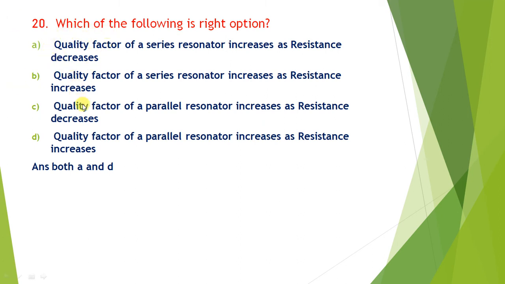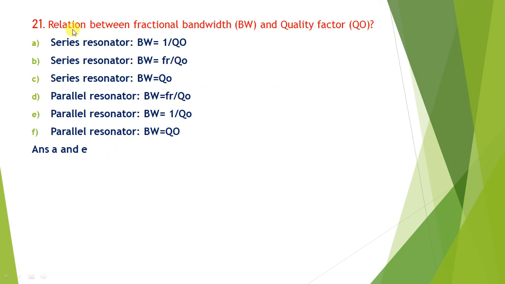But in the case of parallel resonance, quality factor is proportional to R. So R increases, Q increases; R decreases, Q decreases. So that is satisfied by options A and D. Quality factor for a series resonance circuit increases if resistance is decreased, and quality factor of a parallel resonance circuit increases if resistance is increased. So A and D both are true. So the answer is D.